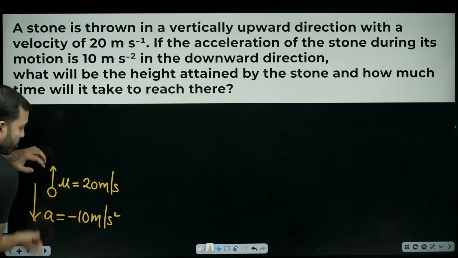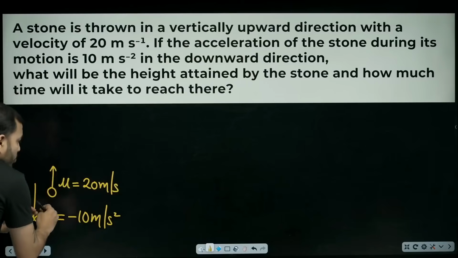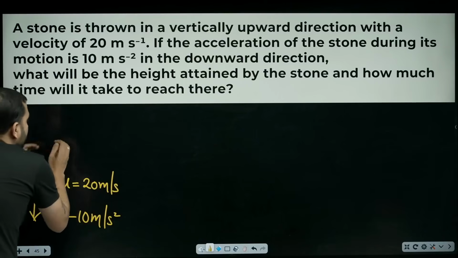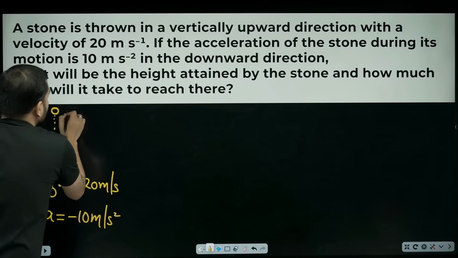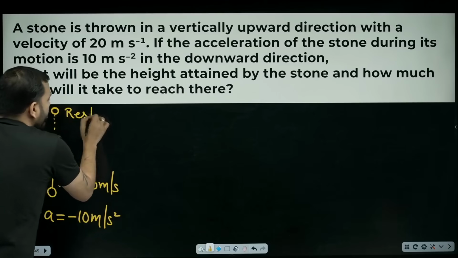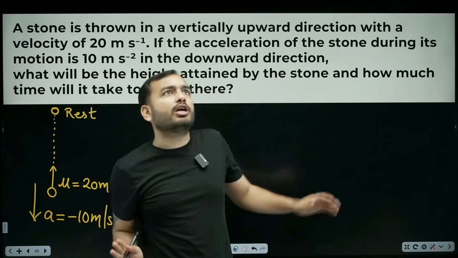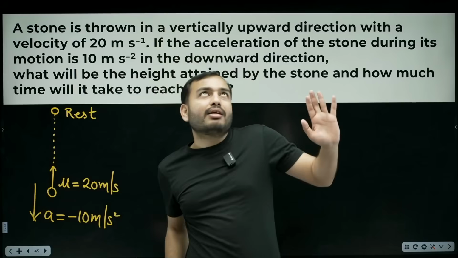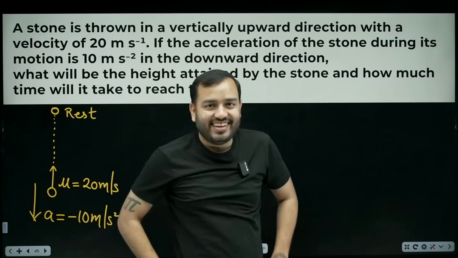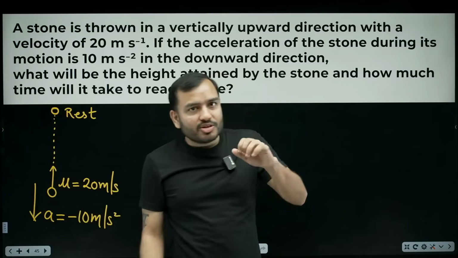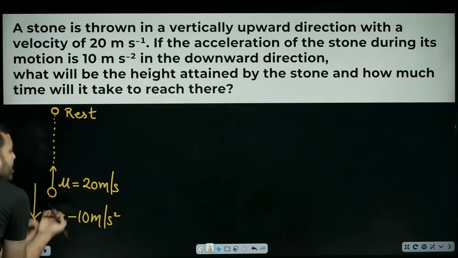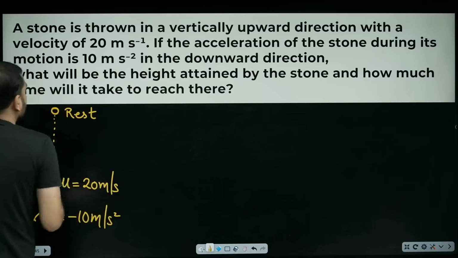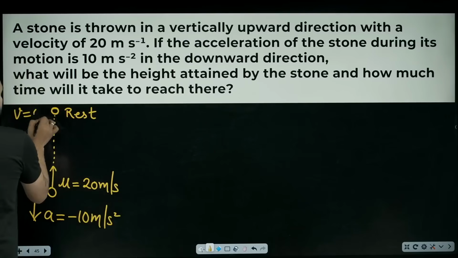Beta, the acceleration is opposite to the direction of motion, so the stone keeps reducing its speed until at one point it comes to rest. When you throw a ball upward, does it stop at the top? No sir, it comes down. Of course it comes down. We threw the ball upward and gravity pulls it downward, so the speed keeps decreasing until it comes to rest. That means its final velocity is 0.